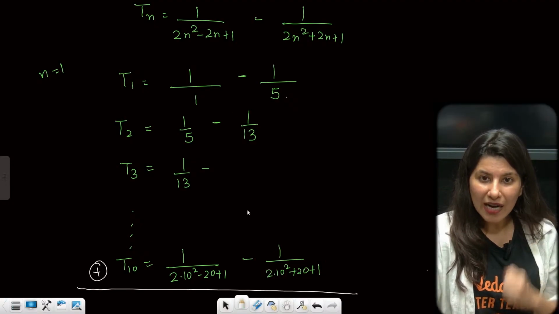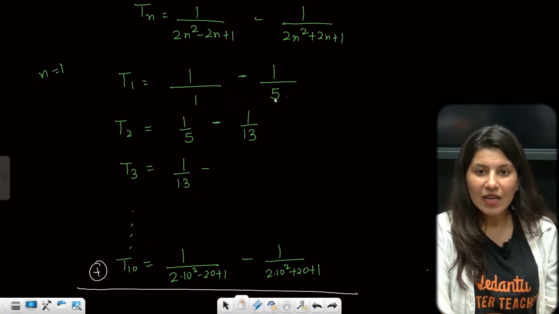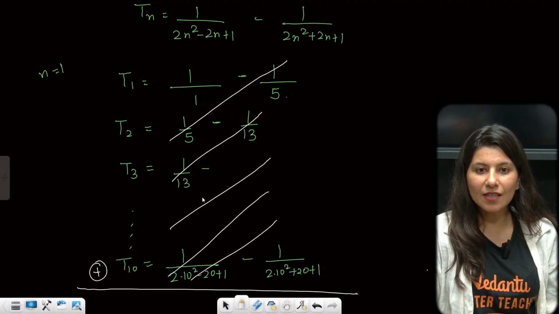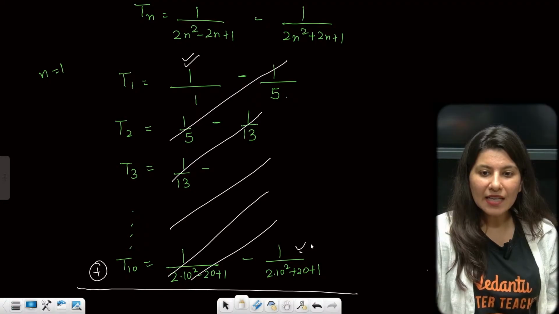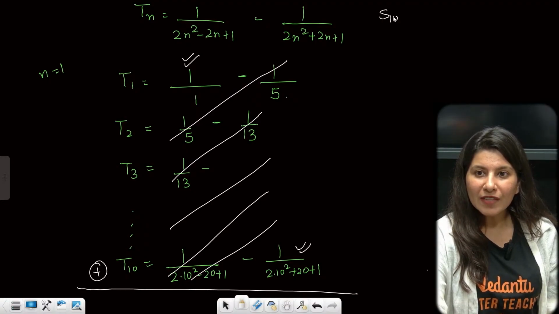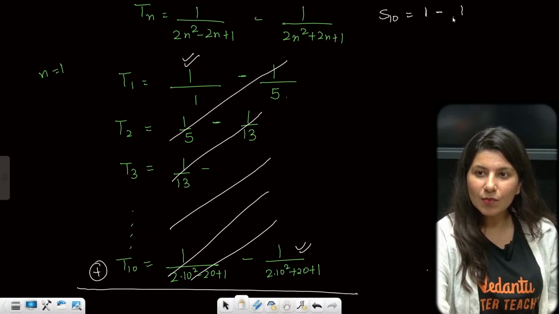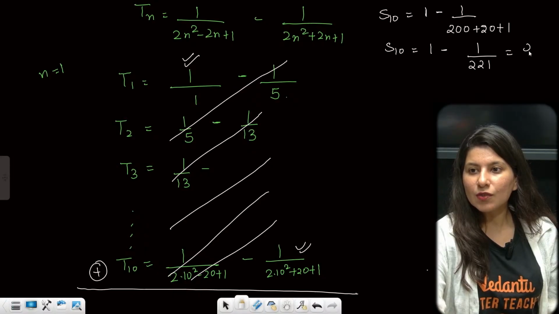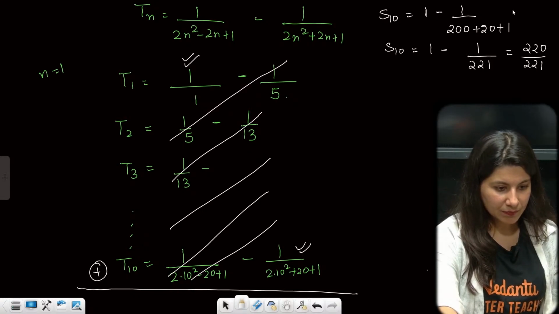Start adding. This is how telescopic works. If you start adding, minus 1 by 5 plus 1 by 5 gets cancelled out. Minus 1 by 13 plus 1 by 13. Like this, all the terms get cancelled out, so only the first and last term will remain. So the sum of 10 terms will be 1 minus 1 upon, can you see this, 200 plus 20 plus 1. So S10 is going to be 1 minus 1 by 221, which is 220 upon 221. This is your S10.